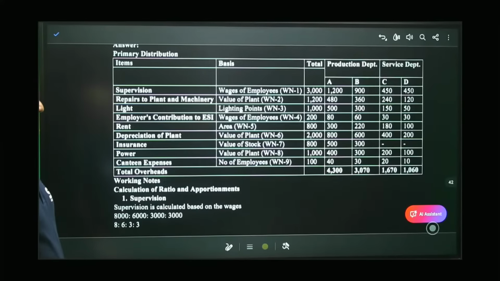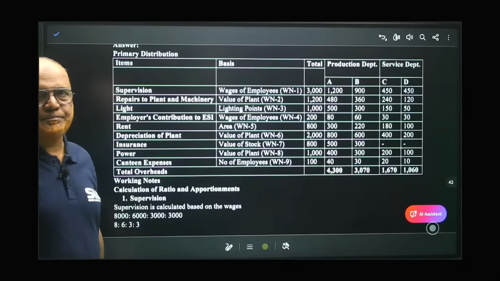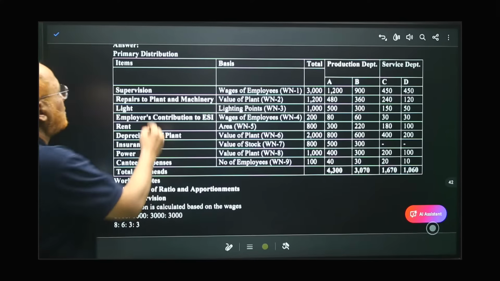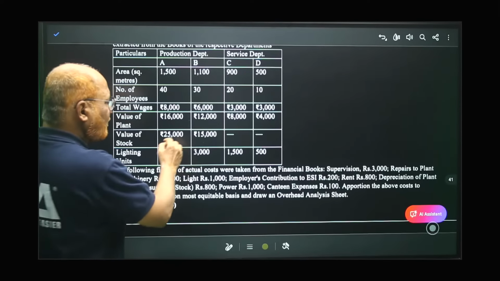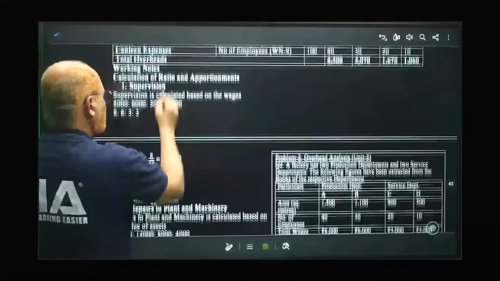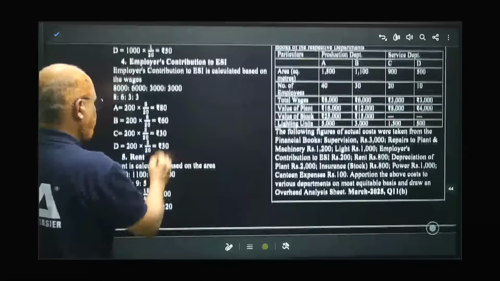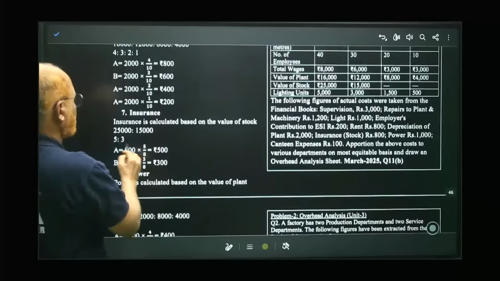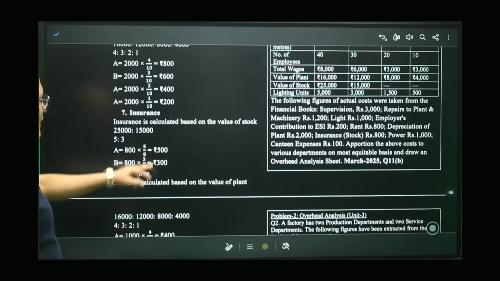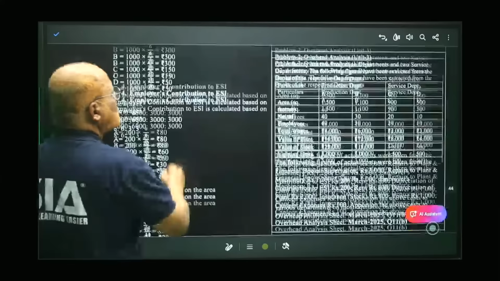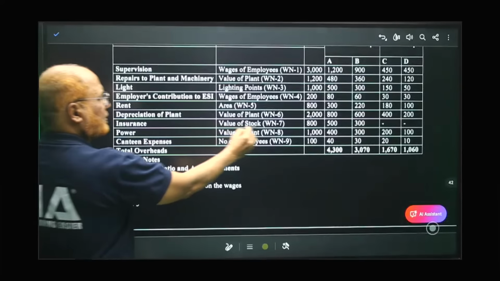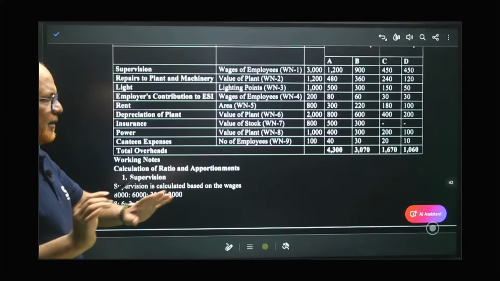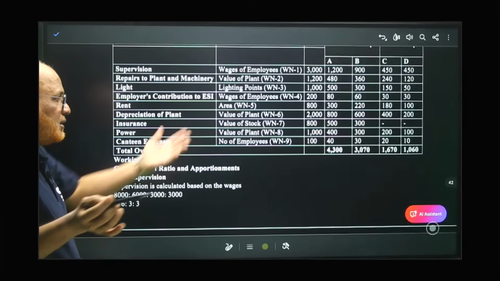Now insurance. Insurance is based on value of stock because insurance is on stock. The value of stock is given in the problem here. 25 is to 15, or 5 is to 3. So insurance 5 is to 3. So 5 by 8, 3 by 8, 500, 300. That is the insurance, right? Here I have taken insurance only in production department, not in the service department. We don't have any stock in the service department.